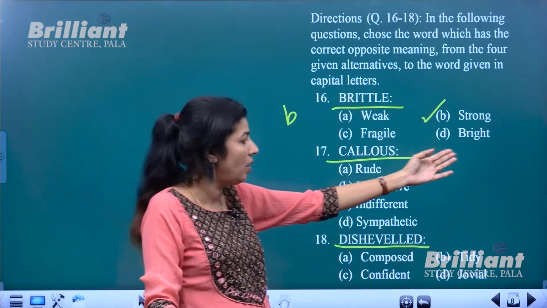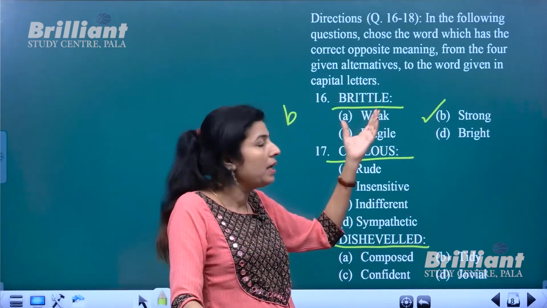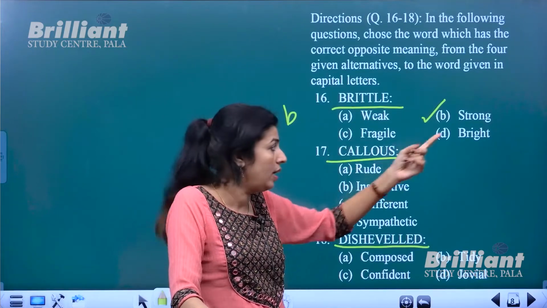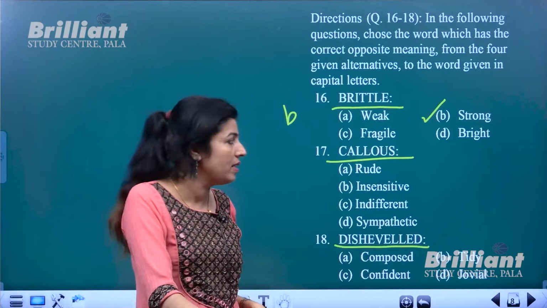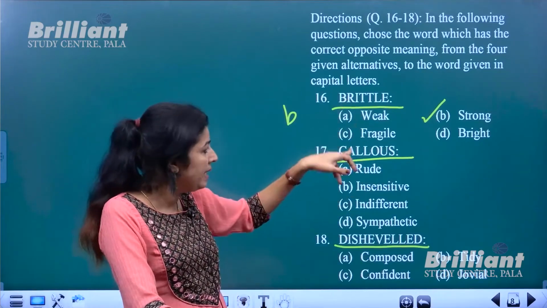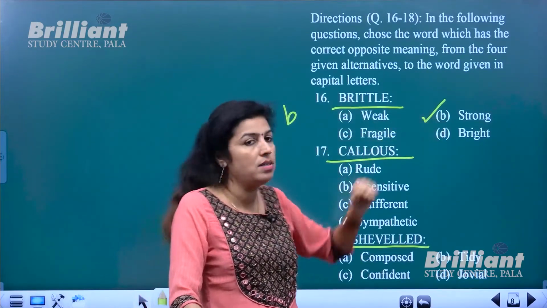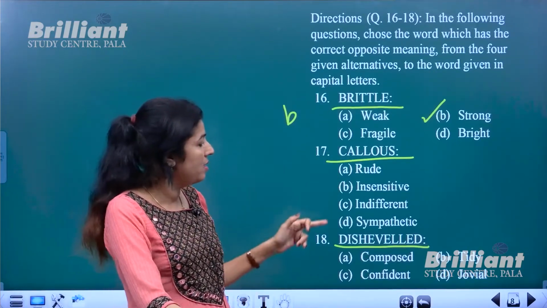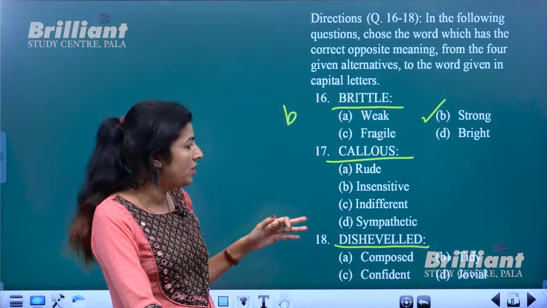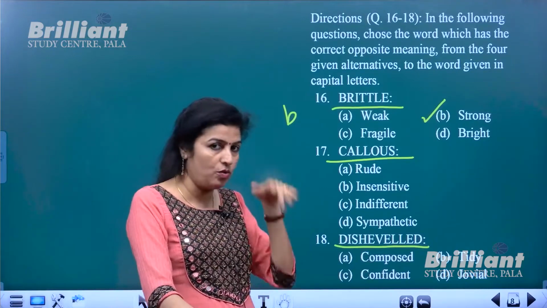Okay, bright has got nothing to do with like brittle. Brittle is not bright. It's neither synonym nor antonym. Okay, so that word is completely out of the list. So brittle means weak, so its opposite will be strong. Okay. Next is callous. Callous also is a word which you might have come across in one of those model